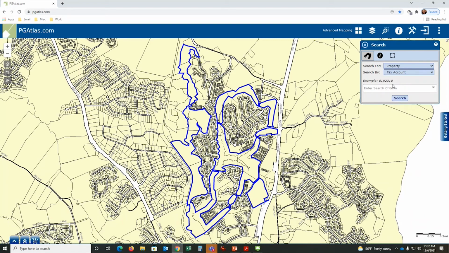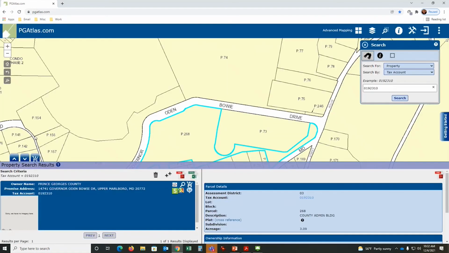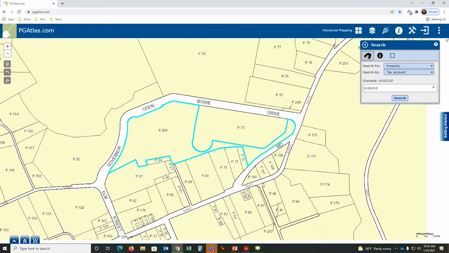Tax account. If you know the tax account of the property, you can search on it. That's the county administration building. And you can search on an owner's name. Now, property owner's name. If the person's getting a tax bill, you should be able to search on their name. The problem is that if you use a name that has many Smith family or the Jones family, you will have a hard time deciphering which record it is.